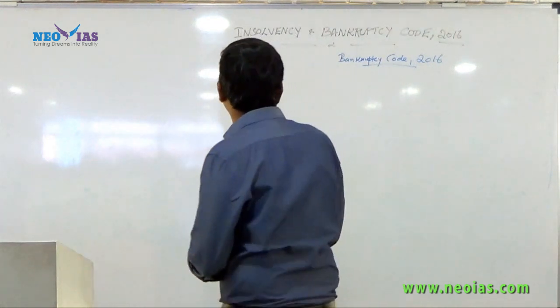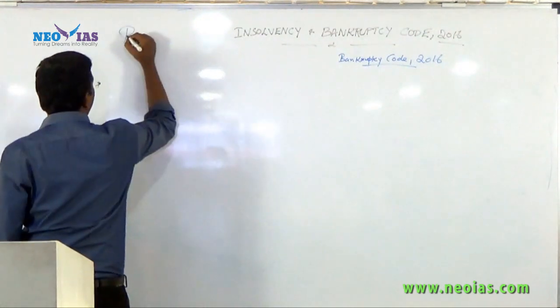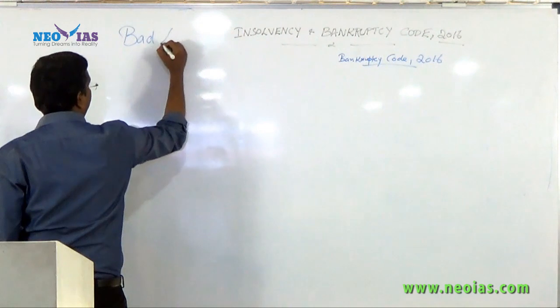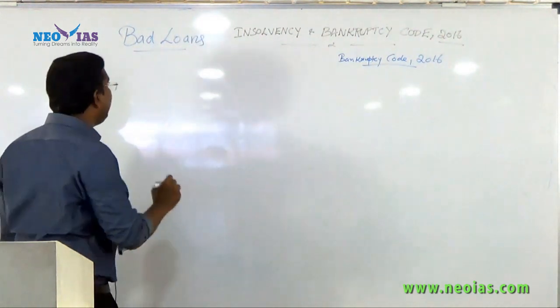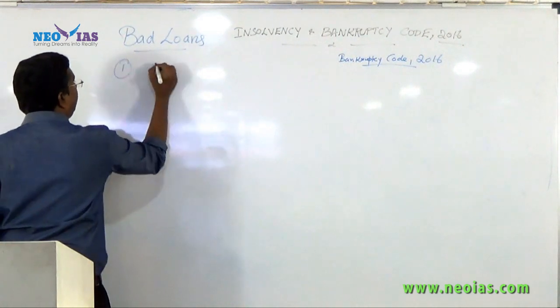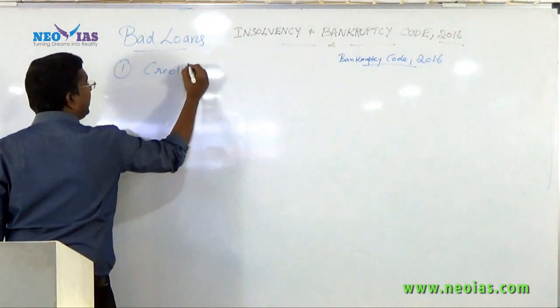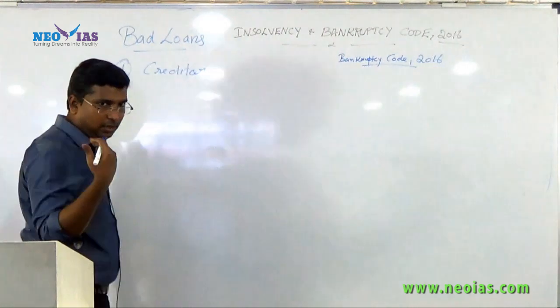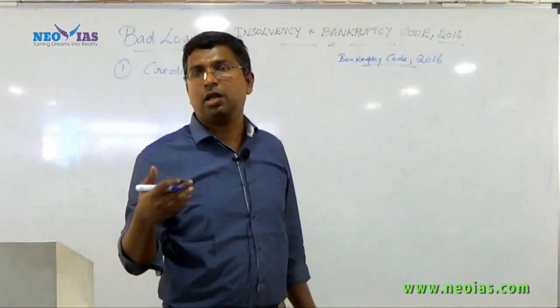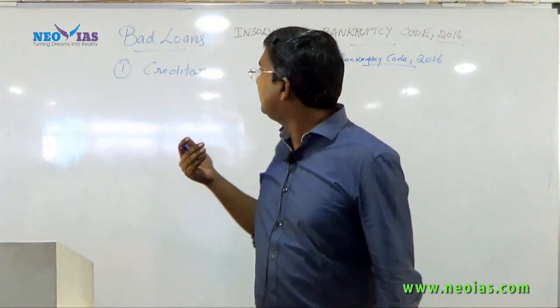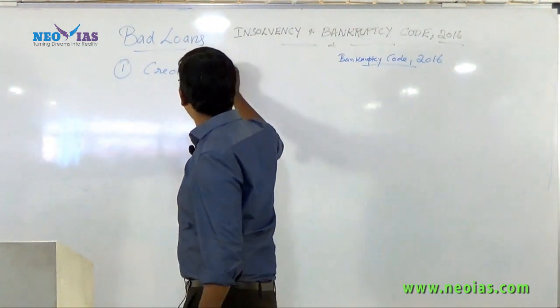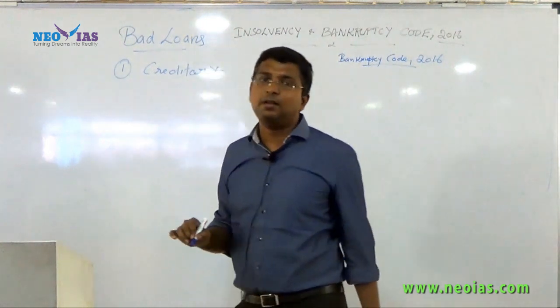If there are a lot of bad loans in a country, what are the issues related to bad loans? Do you think that it only affects the creditor? Who is a creditor? An individual or an institution which gives loans. Do you think that for a country only the creditor will be affected?